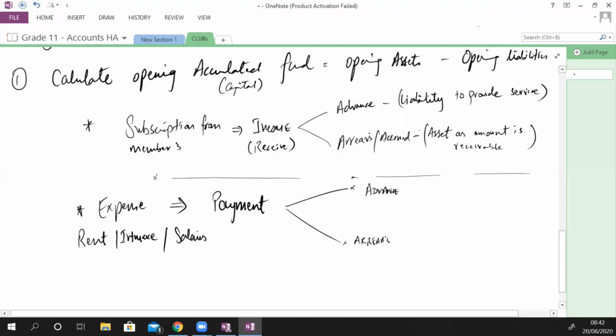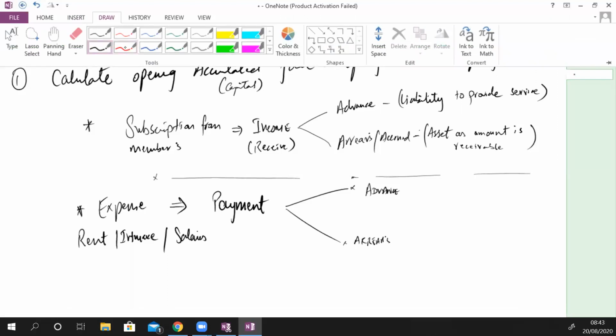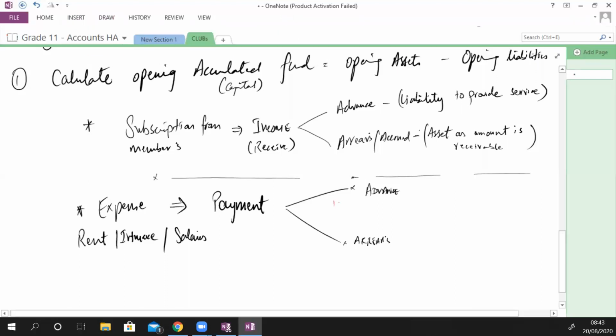Expenses paid in advance would mean paid before using service. Expenses paid in arrears means paid after using service.